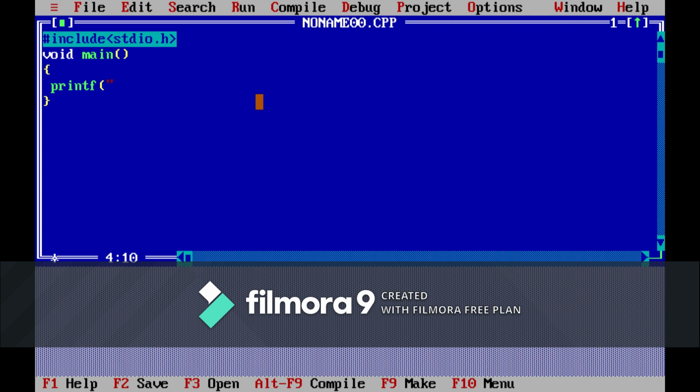Let me type: work hard to get what you like, otherwise you will be forced to like what you get.